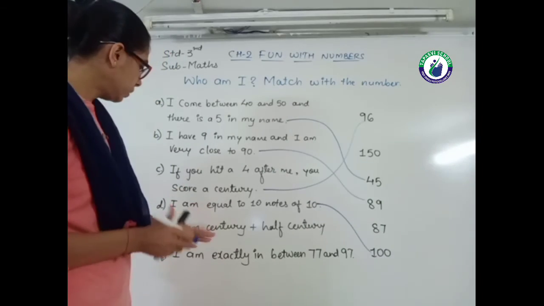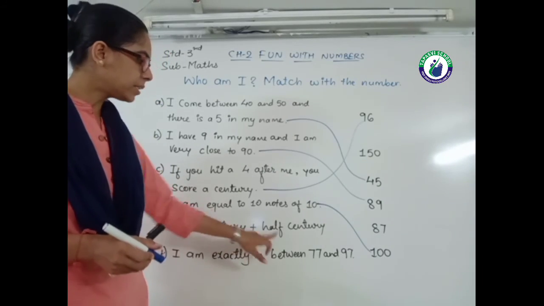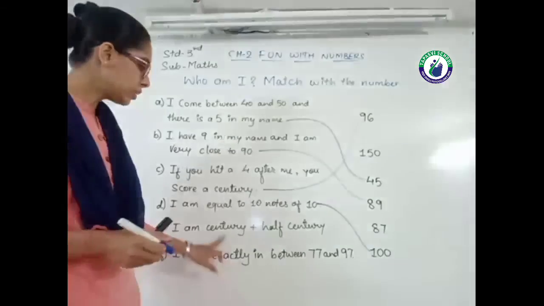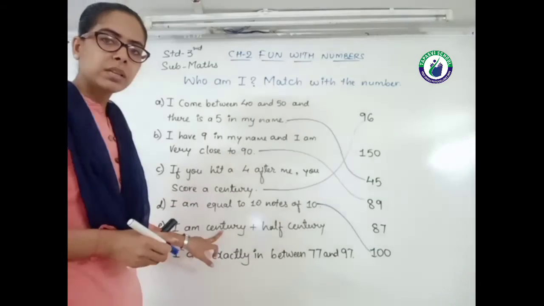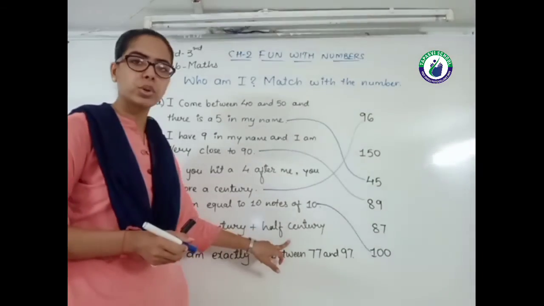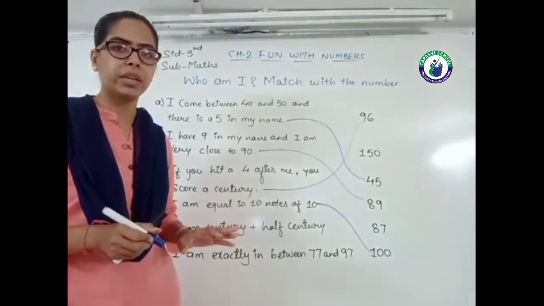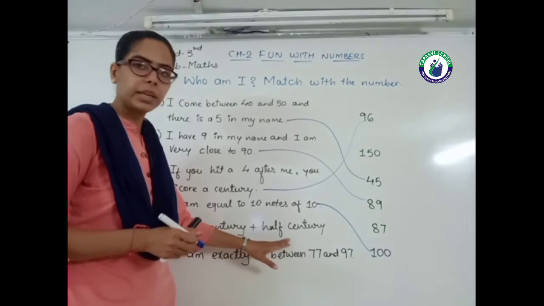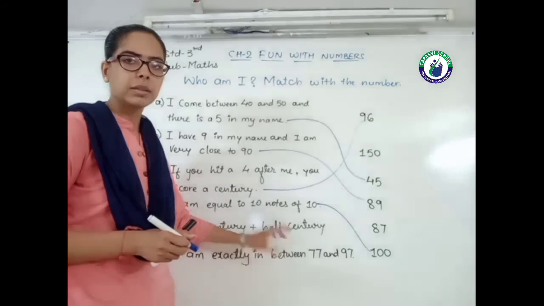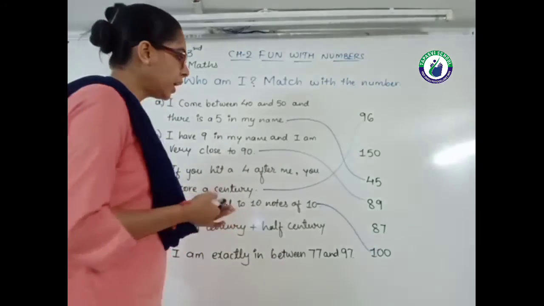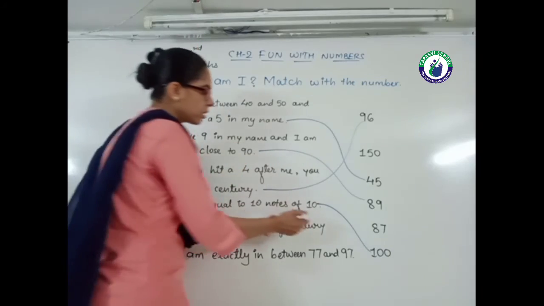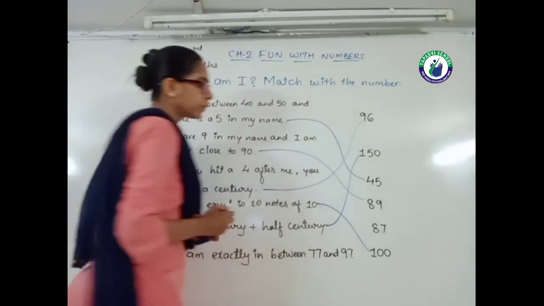Now the next one: I am a century plus half century. You all know century means 100. Century plus half century, यानी 100 plus half century यानी 50. So 150. So this is the 150.